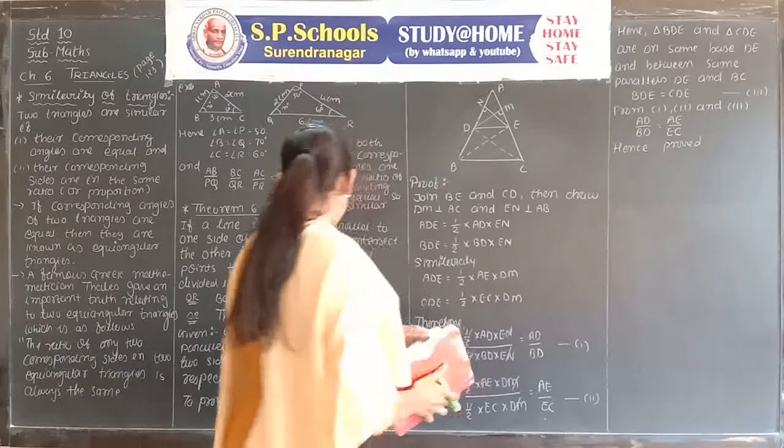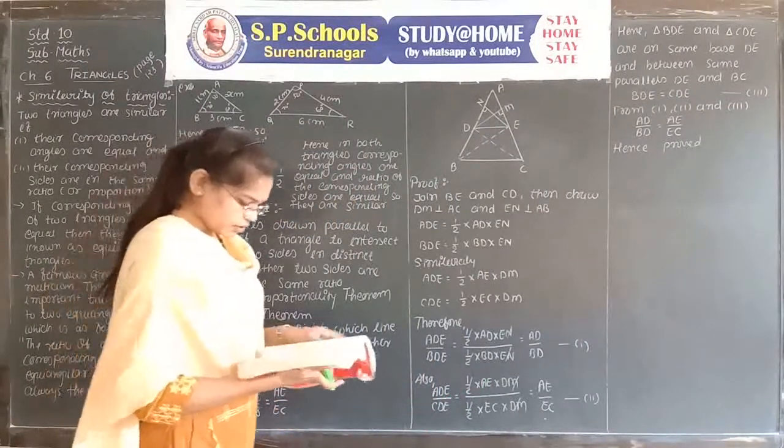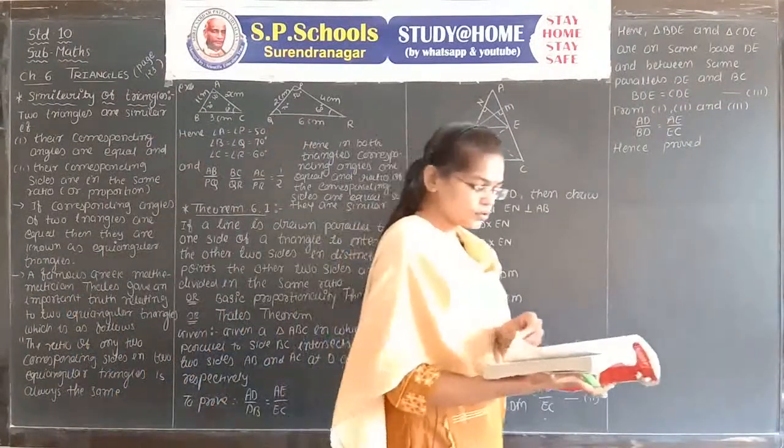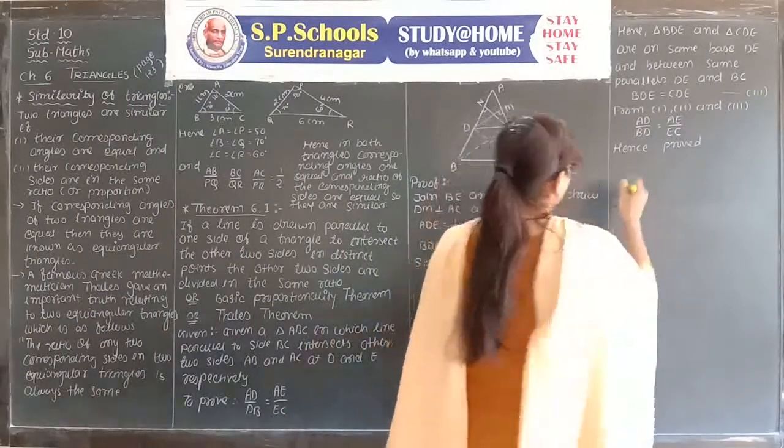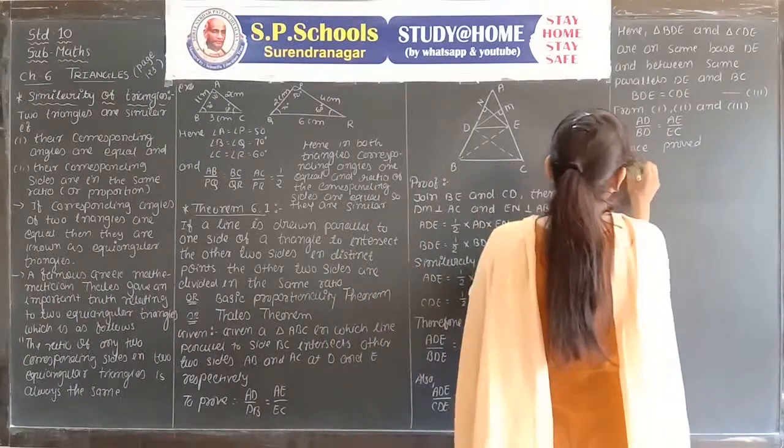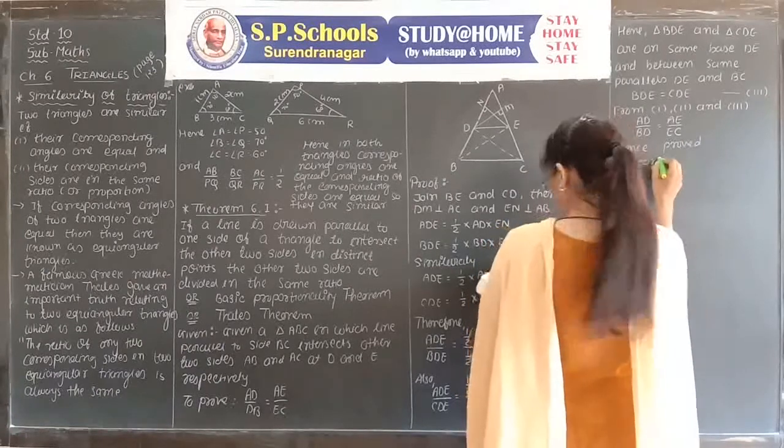Theorem 6.1 with proof is important. The activity 3 is not so important. Now we go through our theorem 6.2. Theorem 6.2, accept without proof.